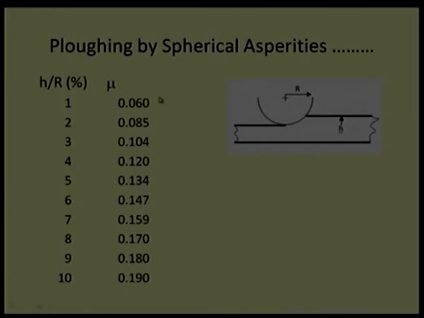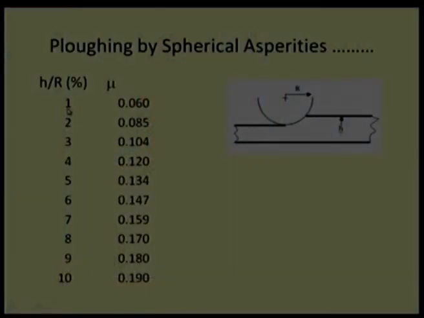Now, coefficient of friction is not very sensitive as was shown in conical asperities. So, from that point of view, we feel that this expression is slightly better. It's not very sensitive and it may give very good results. And so, here the coefficient of friction when depth of penetration is almost negligible, almost 1%, can be 0.06. As we are increasing depth of penetration, coefficient of friction is increasing, but the maximum value is turning out to be 0.2. That means coefficient of friction is not very high in this case.